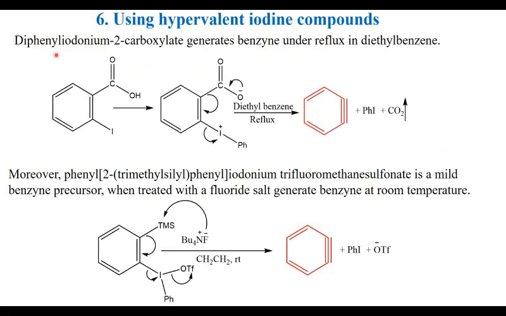Diphenyliodonium 2-carboxylate monohydrate is a commercially available compound. When it is refluxed in diethylbenzene, iodobenzene and carbon dioxide are removed and benzyne is produced. Similarly, phenyl 2-trimethylsilyl phenyliodonium triflate also yields benzyne when treated with a fluoride salt at room temperature.